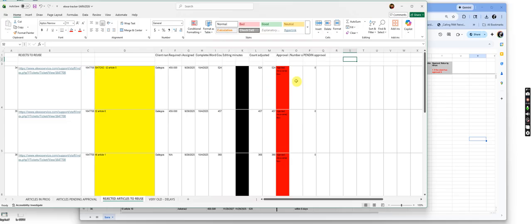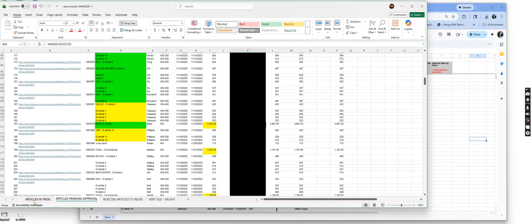Here's the other problem. Anything that's been rejected, are we allowed to use it again? Are you guys paying us to keep them and use them for another client? I'm assuming if you're not paying us, then we still own the rights to that content and we can reuse it for a future client if we can. Okay, so I did that.